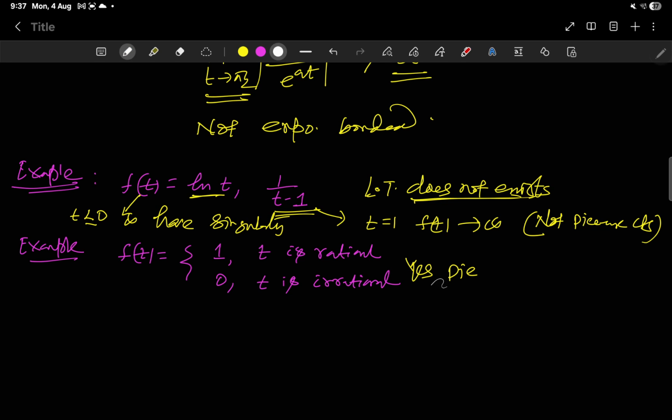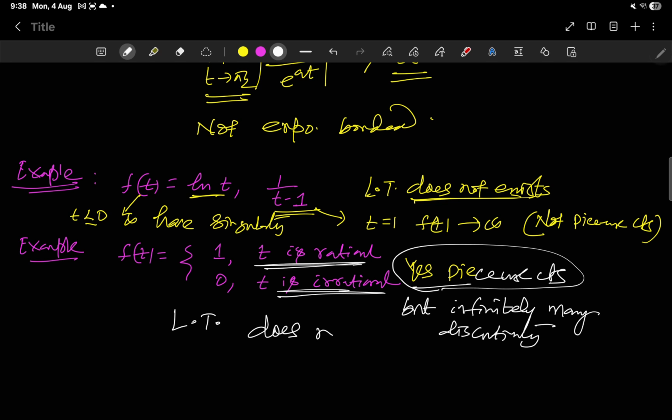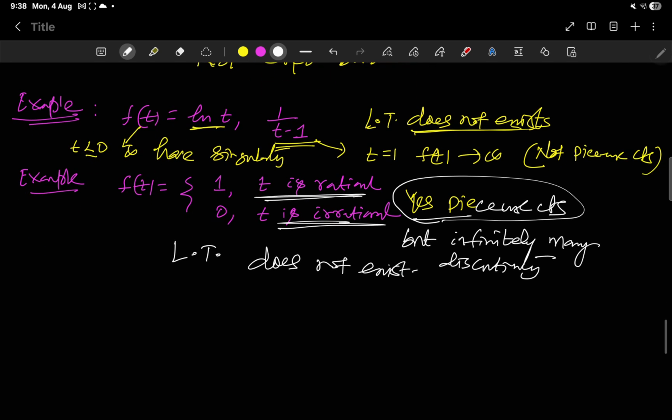Second example, yes piecewise continuous, but rational and irrational numbers are dense in R. So even if it is piecewise continuous, but infinitely many discontinuities, right? So the Laplace transform doesn't exist here, right? Coming to one more example.